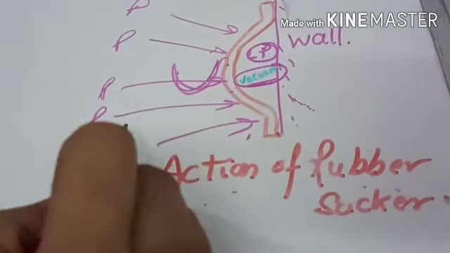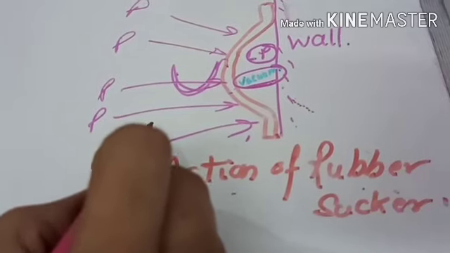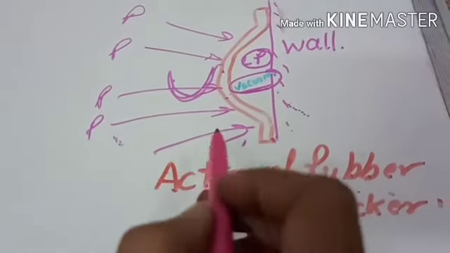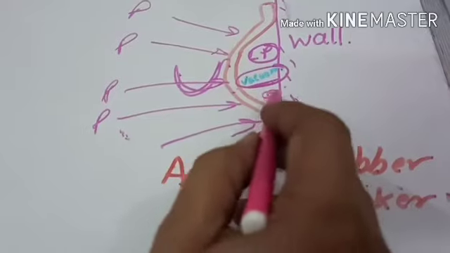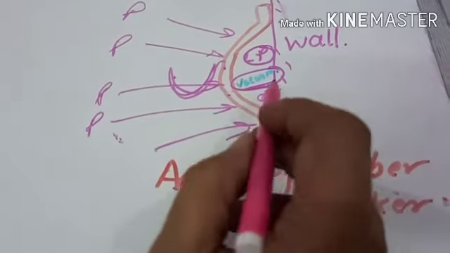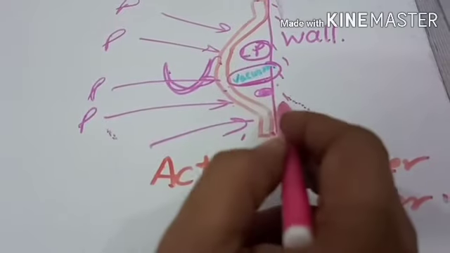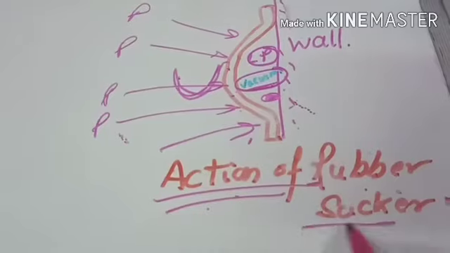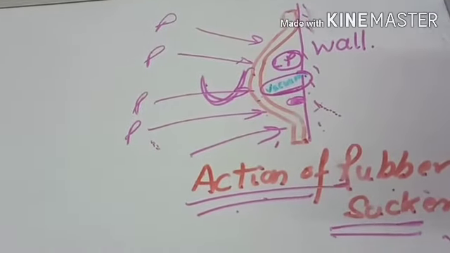So this atmospheric pressure makes the rubber sucker stick firmly against the wall. If you remove the rubber sucker again and again, then this vacuum will become loose. That means pressure will be more, then this rubber sucker will not stick firmly to the wall. So this is the action of rubber sucker. Now, next time students, we will be doing the numericals related to this chapter.